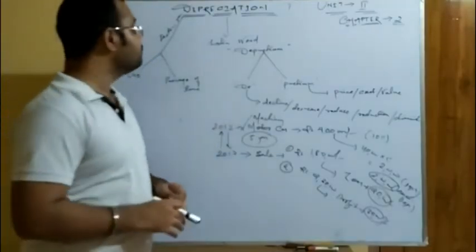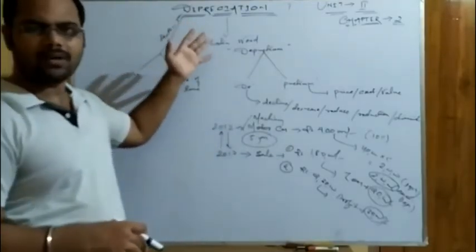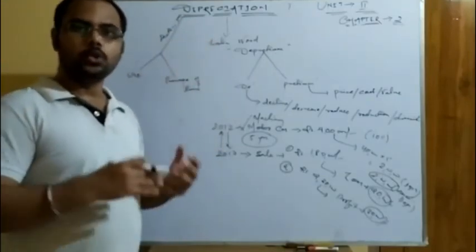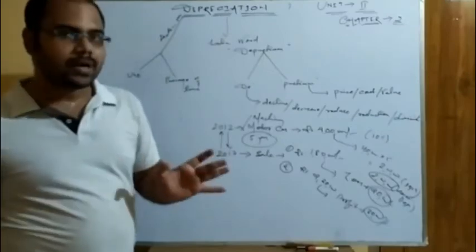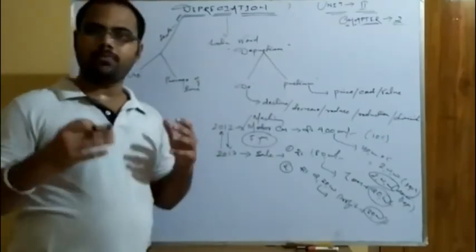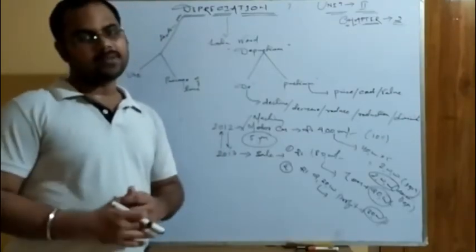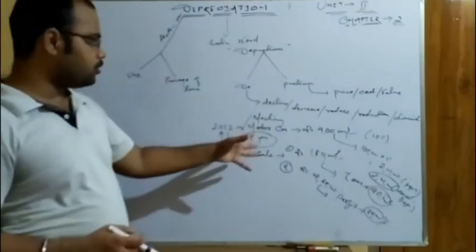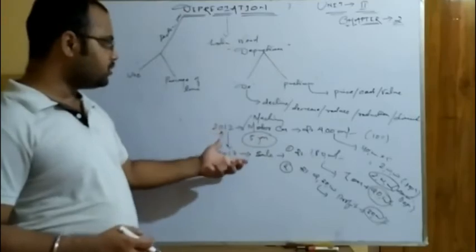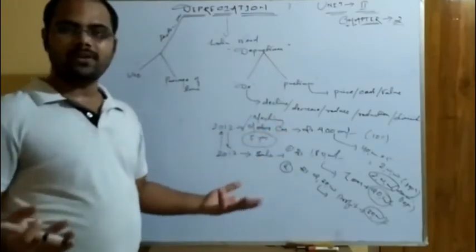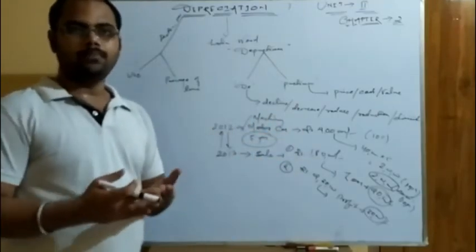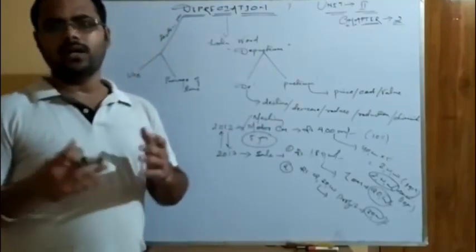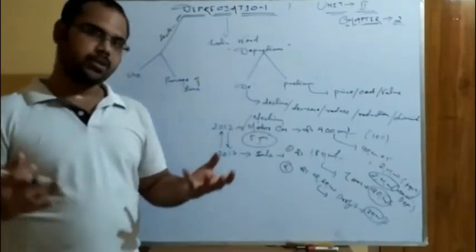For a short revision, what is depreciation? Reduction or decrease in the value of a fixed asset due to use or passage of time. What are those two vital factors for which depreciation takes place? That is use and passage of time, which I will explain with an example. Use is the service or the benefit or the profit that you take, or the revenue or income that you earn, depending upon personal use, professional use or business use.